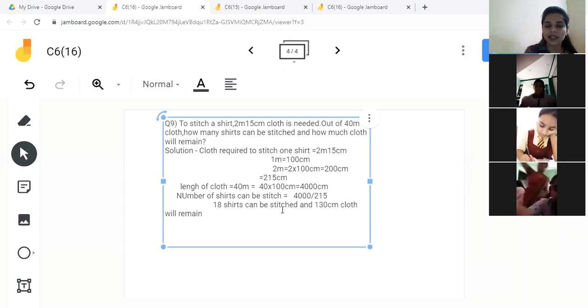So 18 was the answer in the quotient, and 130 centimeter cloth will remain. Okay, 130 was the remainder, so it is the remaining cloth. So this will be your answer. Understood, everyone? In this way you can do. Thank you.